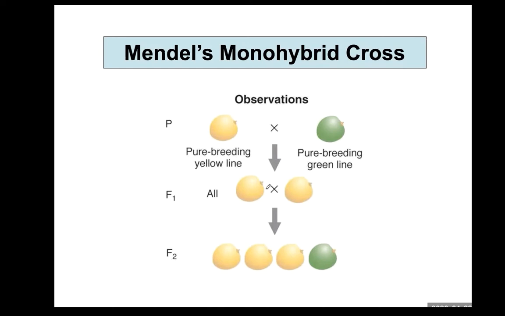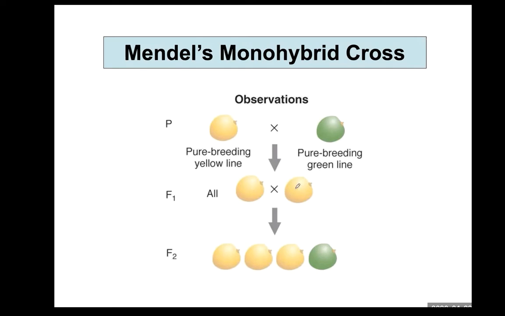Once they cross, in the F1 generation only one kind of phenotype appears, either yellow or green. In Mendel's experiment, in the F1 generation, all pea seeds show yellow color. Once they got progeny from the cross at the P generation, they got offspring in the F1 generation, then self-cross these offspring with each other in the F1 generation.